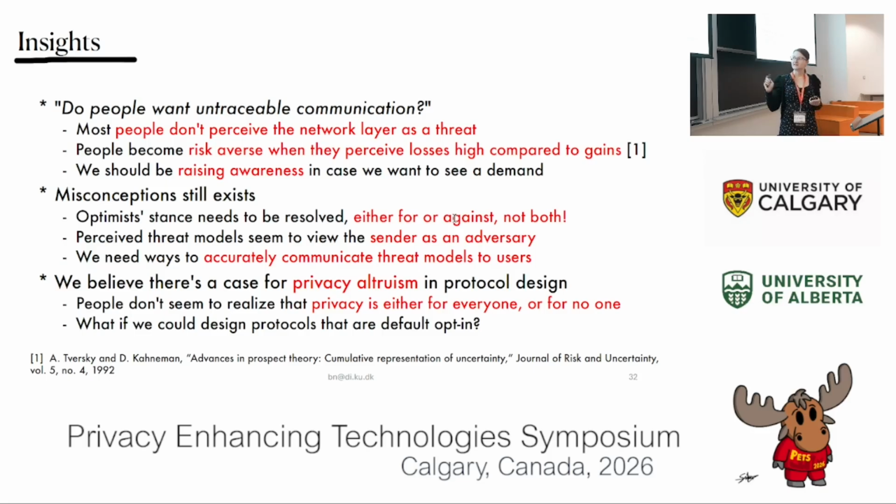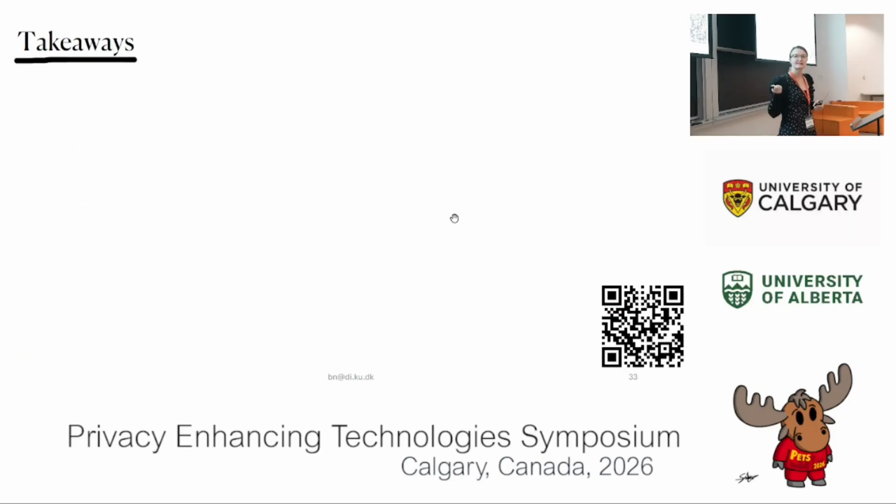And we believe there's also a case for privacy altruism, that maybe you could be in a system where you're helping out people like Alice, and maybe you could opt into the system just because you want to help others, even though you might not want metadata privacy. I will also have a ramp session. I'm trying to pitch this later tonight.